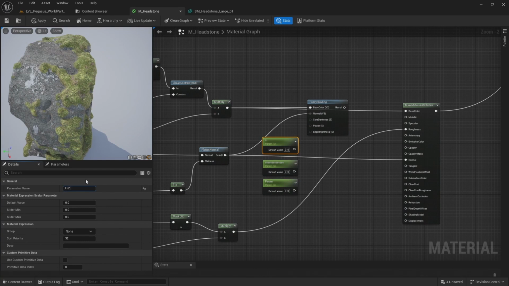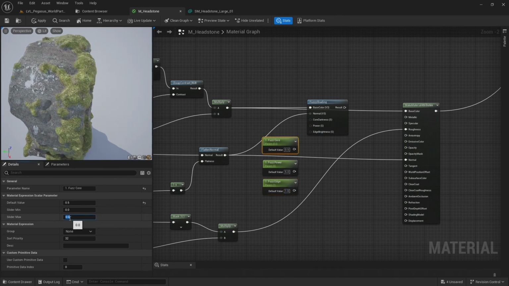Call this fuzz core. Let's prefix those with a 1 as well. 1 fuzz power. And 1 fuzz edge. So add the default value of the fuzz core to be 0.5, the fuzz power to be 5, and the fuzz edge to be 1.